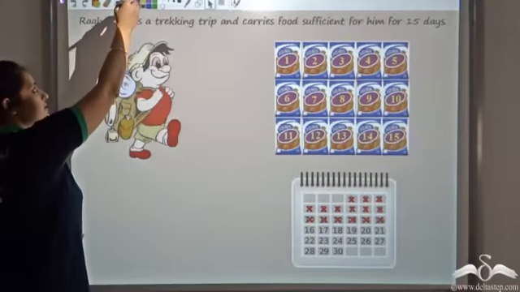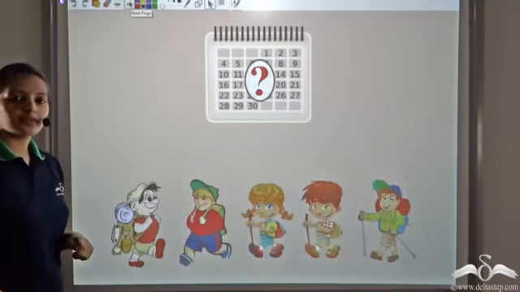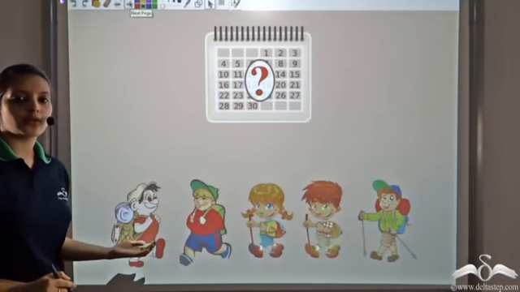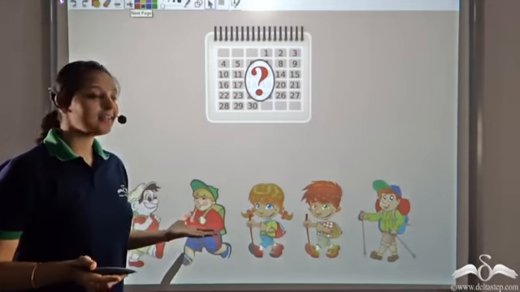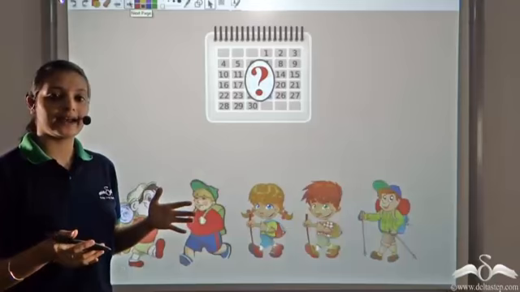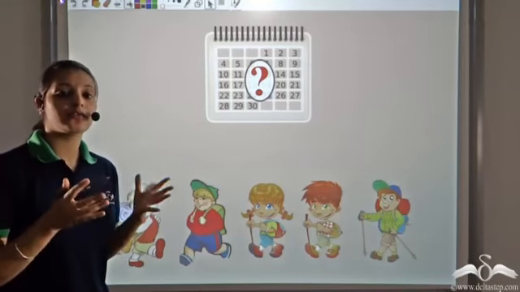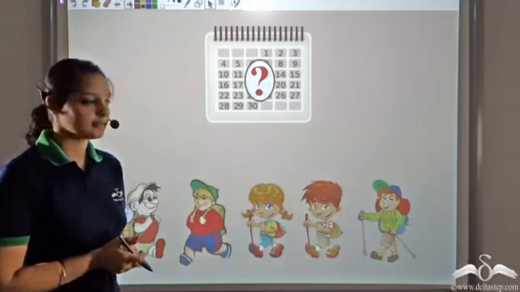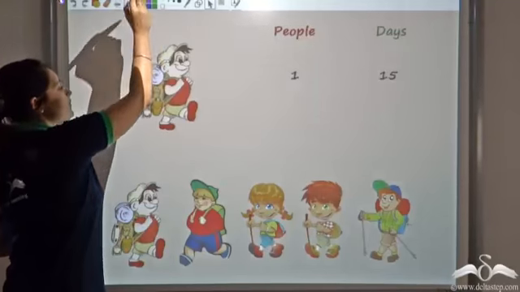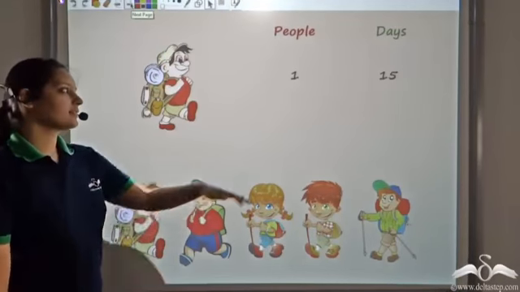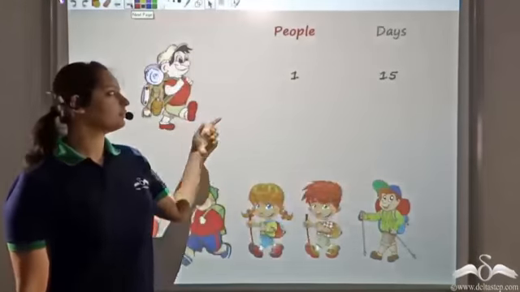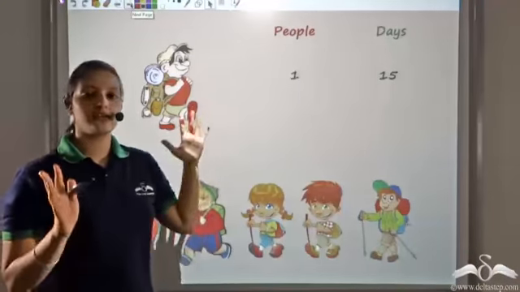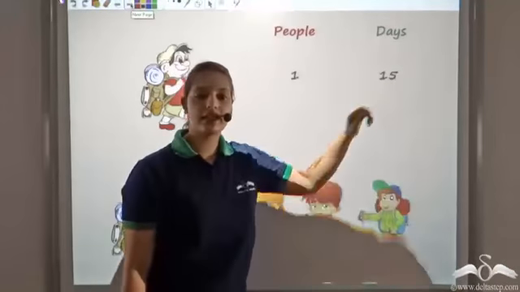Now what happens is that 4 friends of Raghav also want to join him on the trekking trip. So now he wants to see how many days it will take to consume that food, or that food would be sufficient for how many days. What Raghav knows is that the food is sufficient for 15 days for him alone. That is, for one person, that food would be sufficient for 15 days.